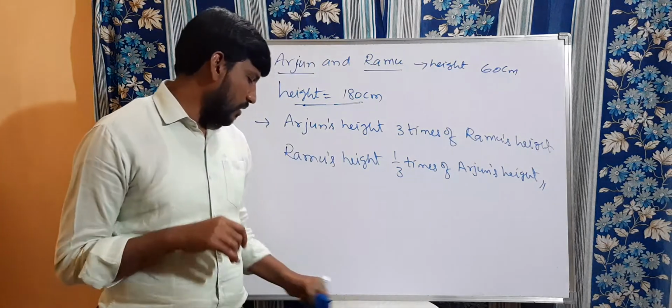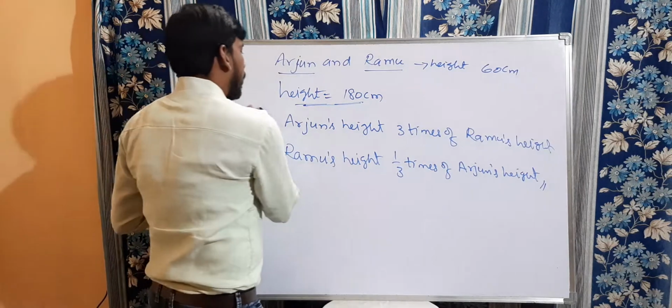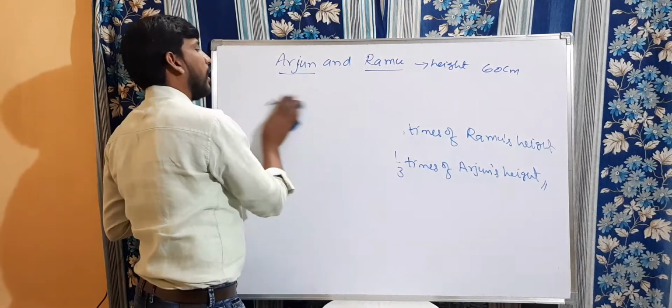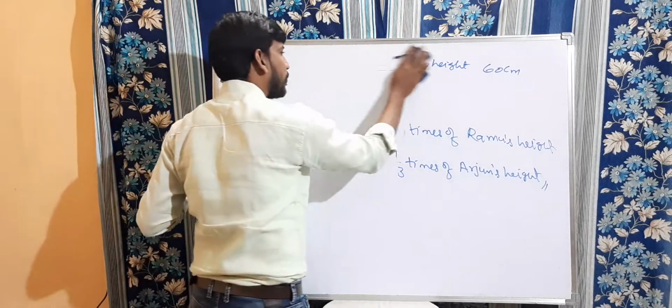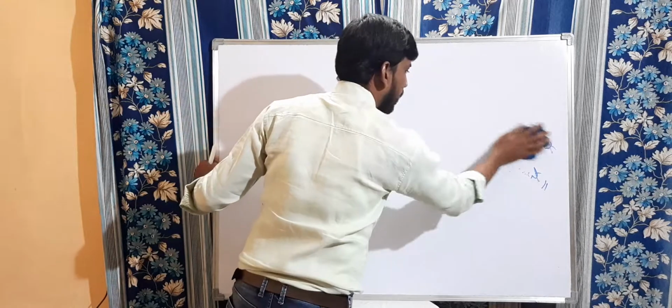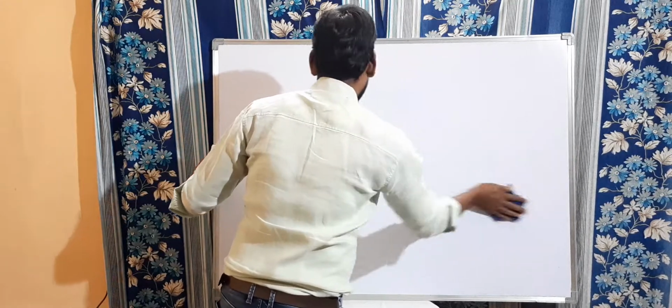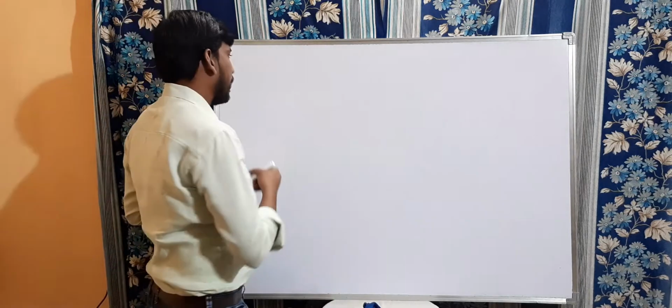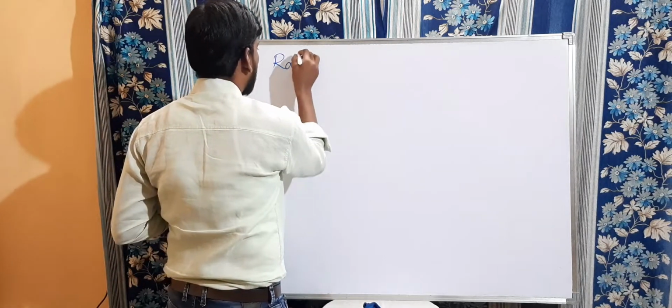Clear, children? Now when you are comparing these two, we are going to use one word, that is ratio. Ratio is nothing but comparing two quantities. What is ratio here?